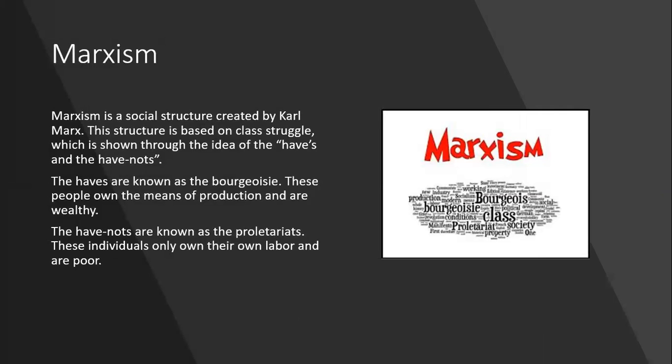Finally, we have Marxism, which is a social structure created by Karl Marx. This structure is based on class struggle, which is shown through the idea of the haves and the have-nots. The haves are known as the bourgeoisie. These people own the means of production and are very wealthy. And the have-nots are known as the proletariats. These individuals only own their own labor and they're very poor.